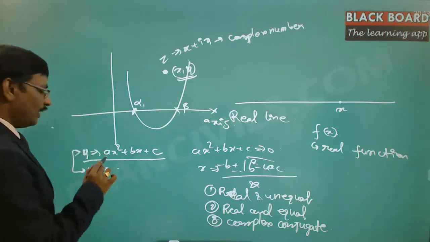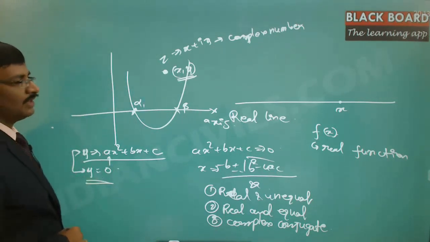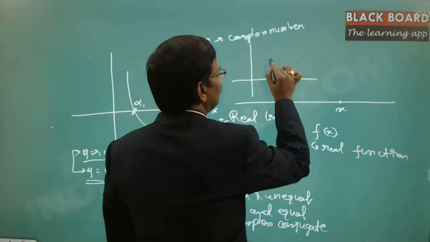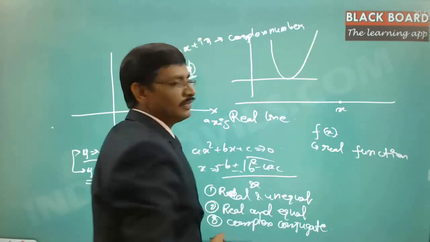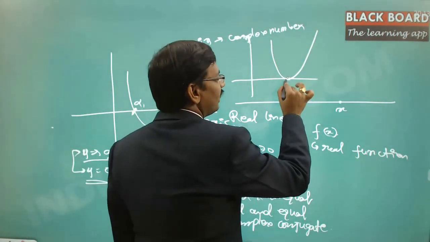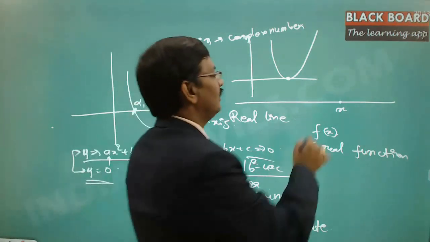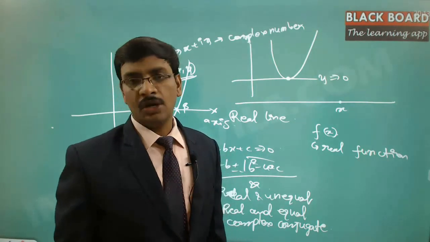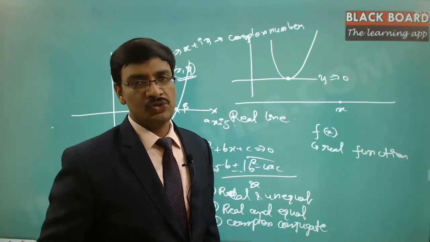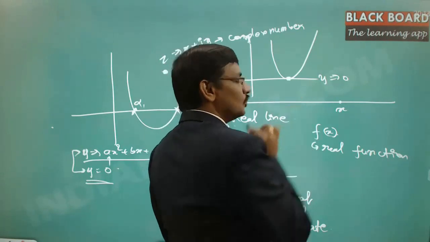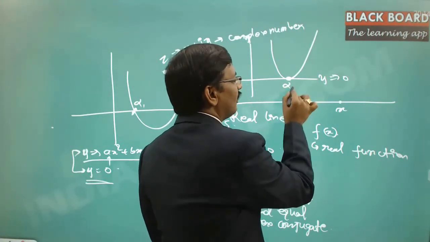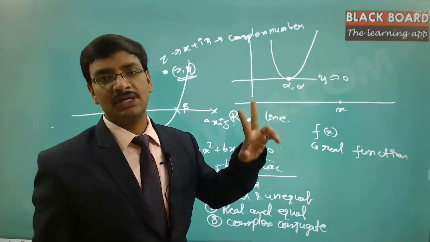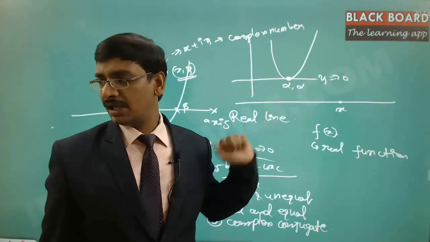Now suppose, depending upon these values of a, b and c, the curve is not of this format, but rather the curve is just touching and going. In that case you will find only one intersection point for the line y is equal to 0. But this is a second order equation, hence obviously you expect two solutions, meaning there are still two solutions, but both are equal. So this is alpha and alpha. These are the two different roots for the same intersection. So you are stating two different roots where the roots are real and equal.